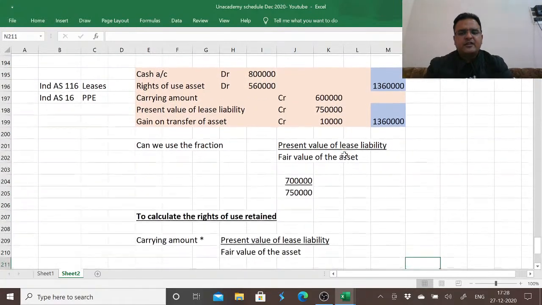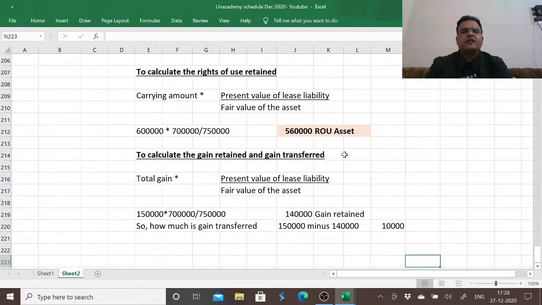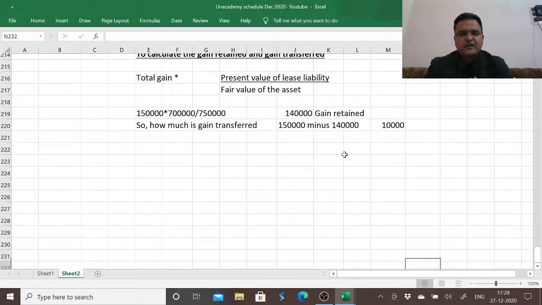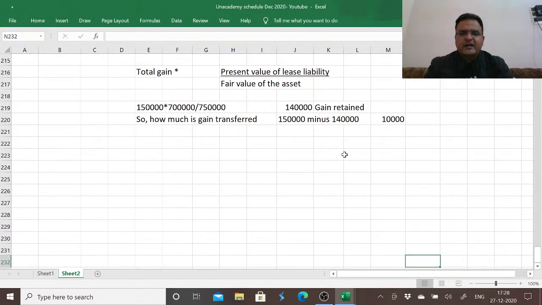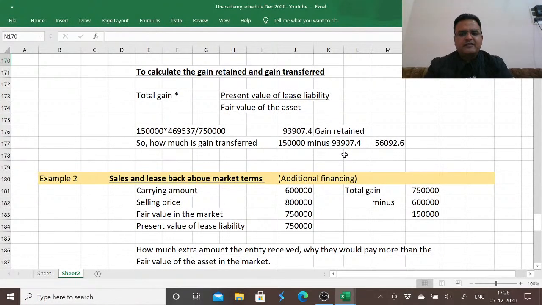This is how we deal with sale and leaseback transactions. The only thing you need to be careful in dealing with sale and leaseback transactions is what should be the amount to be used in the fraction of present value of lease liability. So if we summarize the present value of lease liability, if at market terms, then it will be very clear. In case of prepayment of lease, we need to add back the amount to our present value of lease liability.